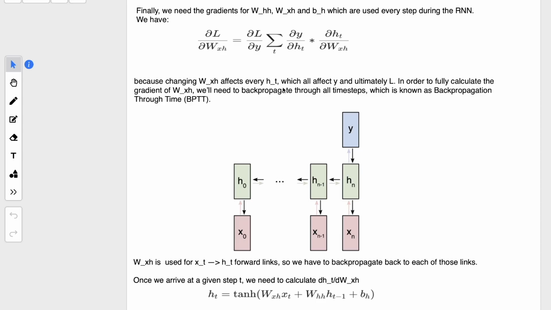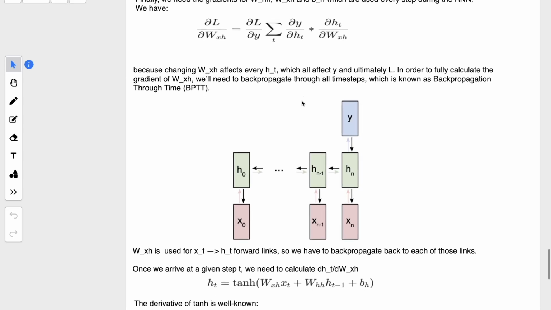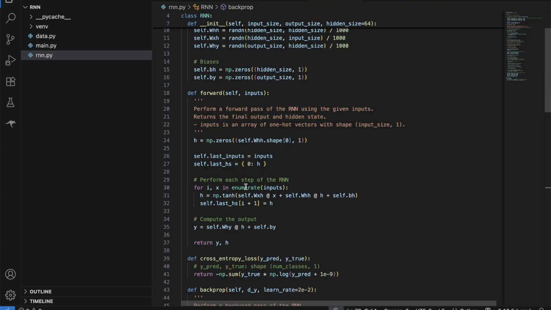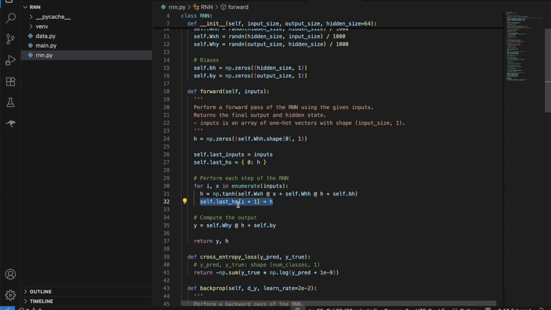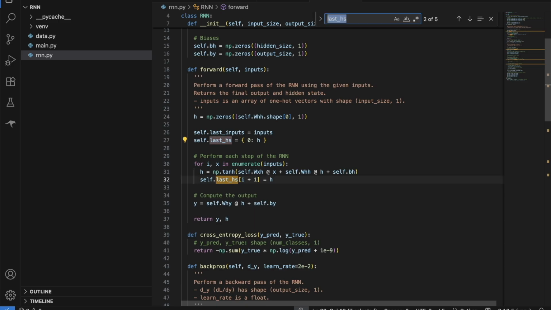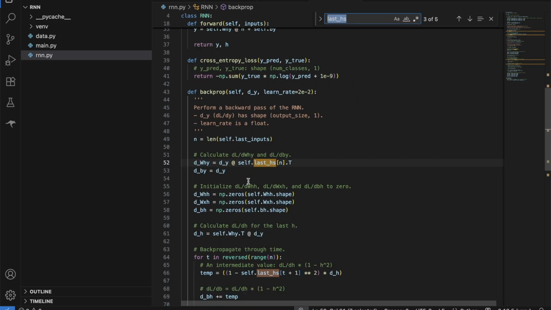In order to fully calculate the gradient of the input weight, we will need to backpropagate to all the timestamps. That is why we are storing these outputs of hidden layers here, to calculate our delta for our input weight. So we are using it. For example, if I search for it in the backpropagation, here is how we are using it.